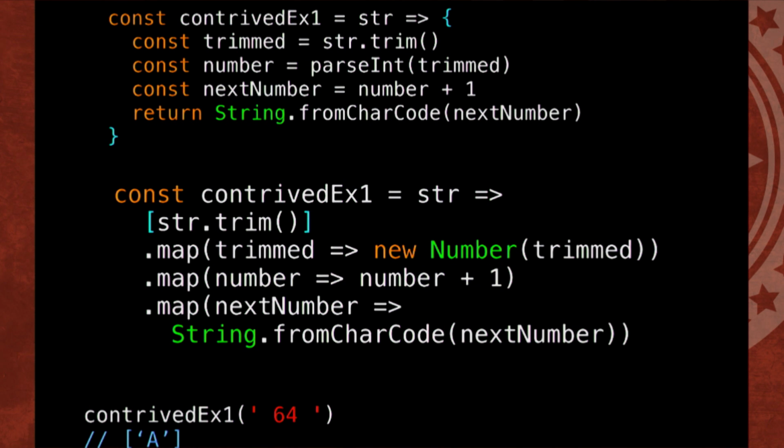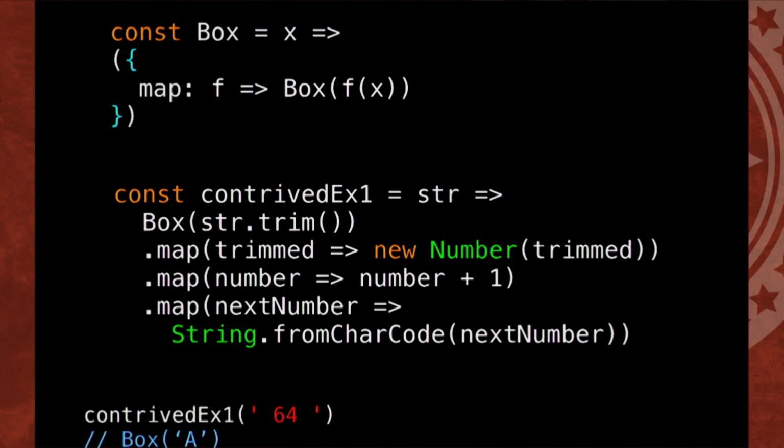The other thing that's probably making you uncomfortable is the array allocation and all these map iterations, right? So let's fix that. Let's make our own box. Up above, this works exactly like array. You can imagine it's an array and it's fine. It just holds one thing, right? And we just take some function f, and then we run f on x and return a box so we can keep doing those maps. It looks recursive, but it's not. It's just boxing it back up so we can keep chaining those maps.